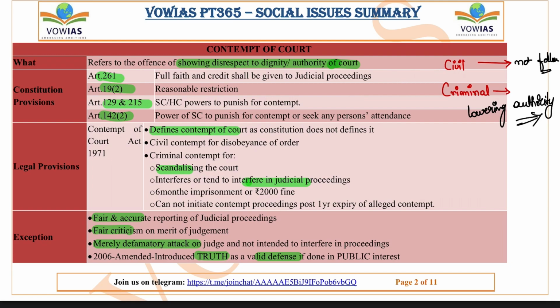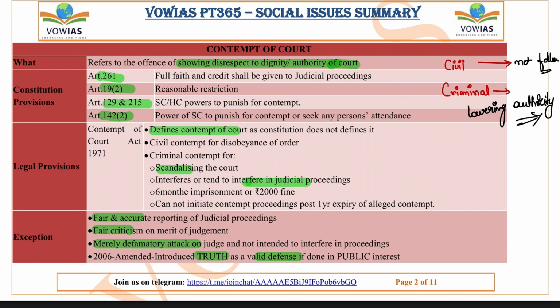Okay. So if you see legal provisions, what contempt of court means is not defined in the Constitution. This is defined according to the Contempt of Courts Act of 1971. So this Act defines contempt of court, and civil contempt is basically for disobedience of orders. The criminal contempt is for scandalizing the court, interference or tending to interfere in judicial proceedings. So for this, 6 months imprisonment or a 2000 fine is given, and contempt proceedings cannot be initiated after 1 year of the alleged contempt. And there are a few exceptions as well.